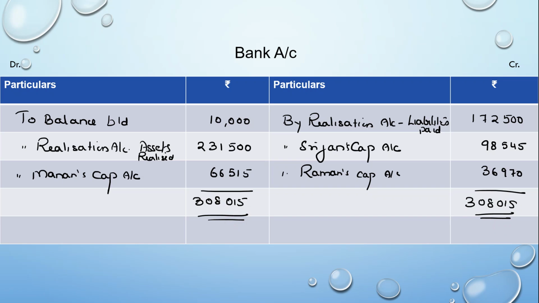So as simple as that, we are done with the entire question. A 6-marker question solved so easily when done systematically. First, deal with the realization account, and then using the realization account and the information from the balance sheet and additional information, complete the capital account and bank account in such a simple manner. So I hope it was clear to you.